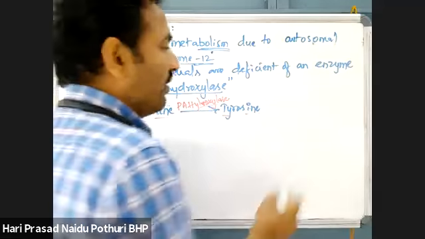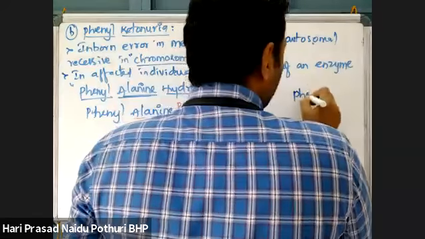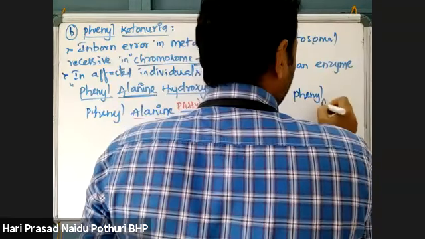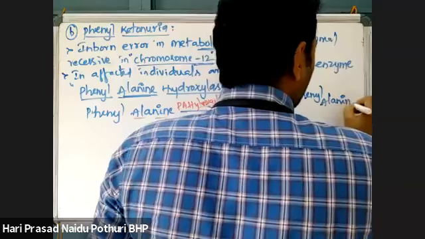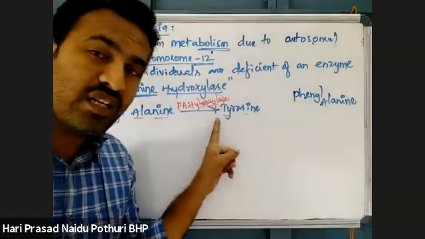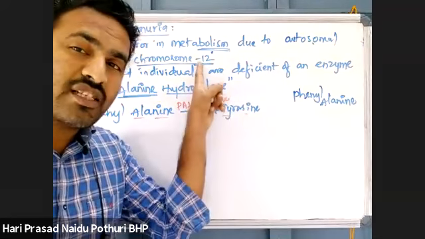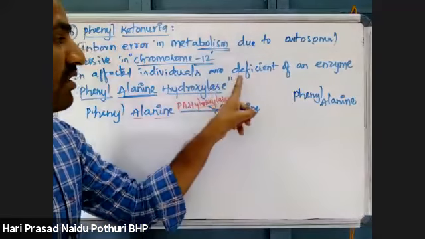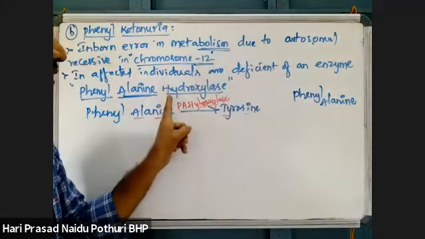But under the recessive condition, what happens? Recessive condition means the gene is not expressed, which means there is a deficiency of the enzyme.